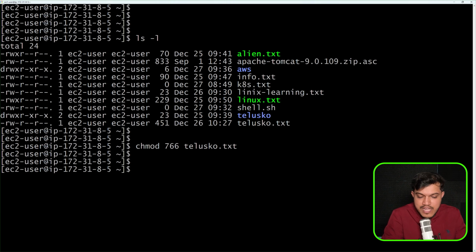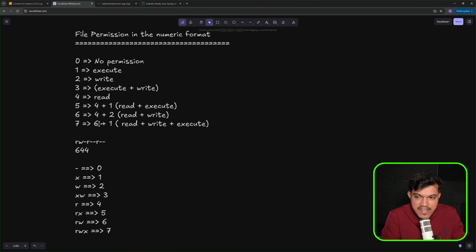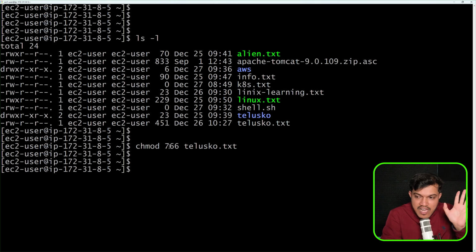7 means, kindly see here, 7 referring to read plus write plus execute. That means maximum permission is 7 for a user. 6 referring to 4 plus 2. 4 is read and 2 is write. So I'm giving 6 for a group, and for others also I'm giving 6. That means others and group will have read and write permission, and user will have read, write and execute permission, which is 7.